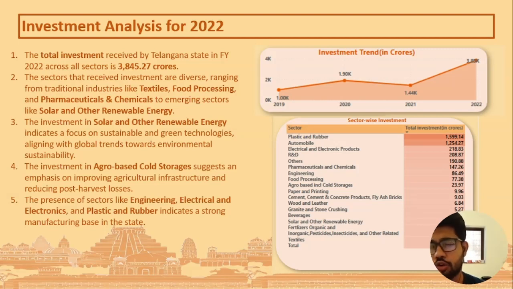The sectors that received investment are diverse, ranging from traditional industries like textile, food processing, and pharmaceuticals and chemicals to emerging sectors like solar and other renewable energy. The investment in solar and other renewable energy indicates a focus on sustainable and green technologies aligning with global trends towards environmental sustainability. The investment in agro-based cold storage suggests an emphasis on improving agriculture infrastructure and reducing post-harvest losses. The presence of sectors like engineering, electrical and electronics, and plastic rubber indicates a strong manufacturing base in the state.